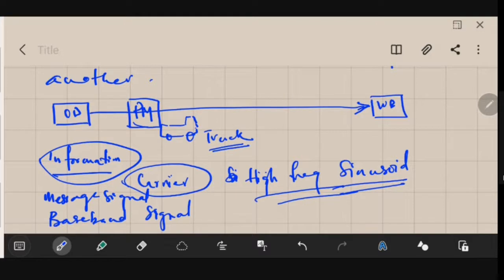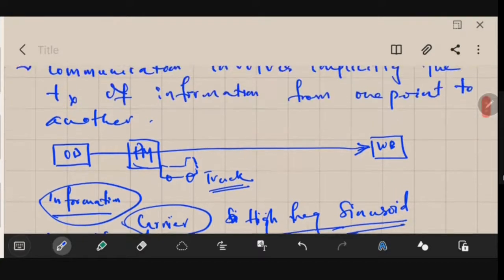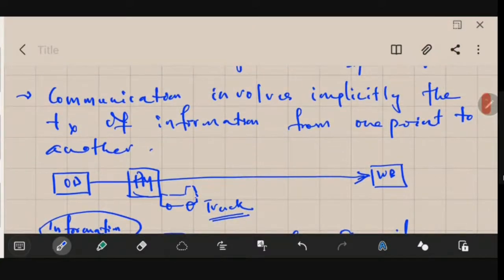It carries the information or message signal or the baseband signal to the destination. So in the communication process also we will be needing a carrier, which will be carrying our information from one place to another. As we have already discussed, communication involves implicitly the transmission of information from one point to another.